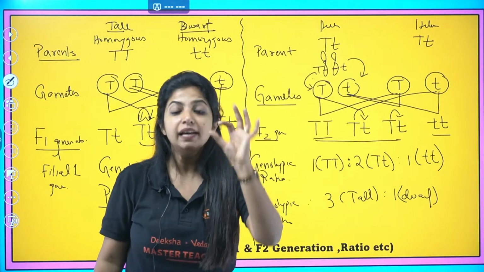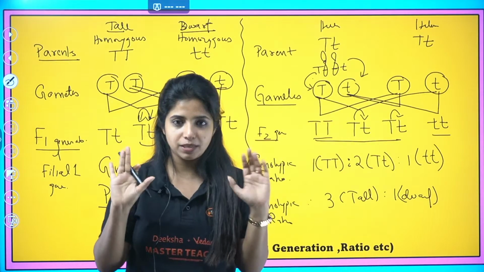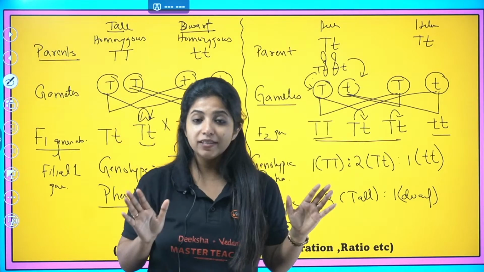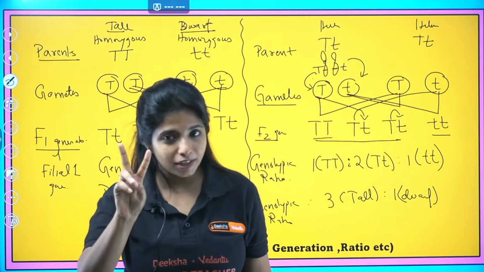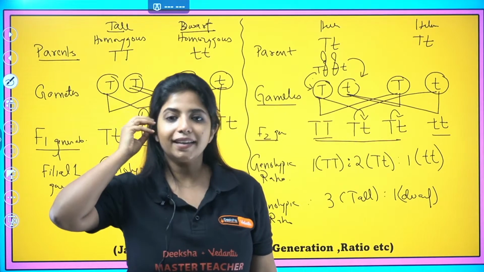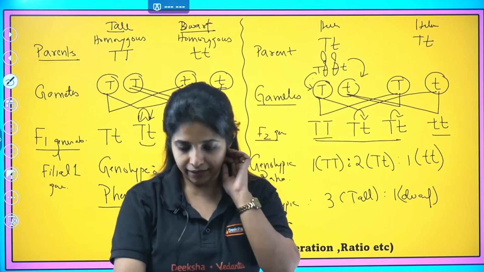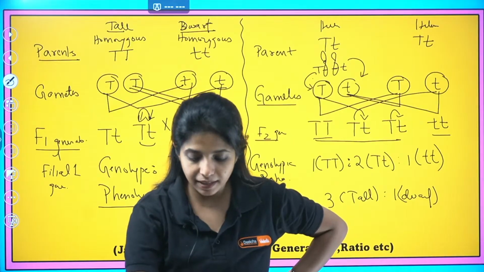Please do not forget it. If you have a doubt, ask me right now. If you do not have a doubt, give me a thumbs up. But always remember, after doing the monohybrid cross experiment, he came up with these 2 laws. Only 2 laws. There is one more law that he came up with as a conclusion after doing the dihybrid cross experiment. Is it clear? Do you have a doubt over here? Do you wish to ask me? You can ask.